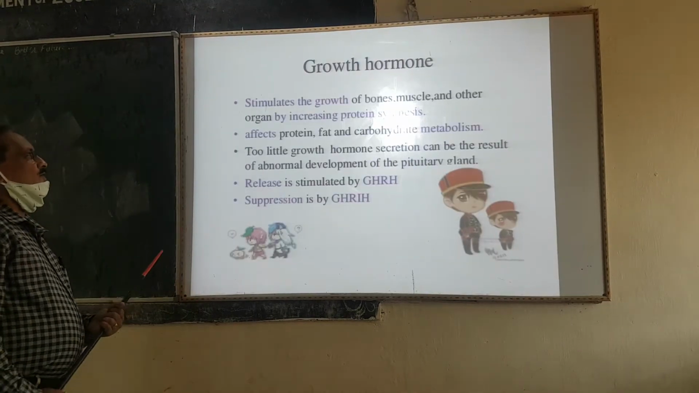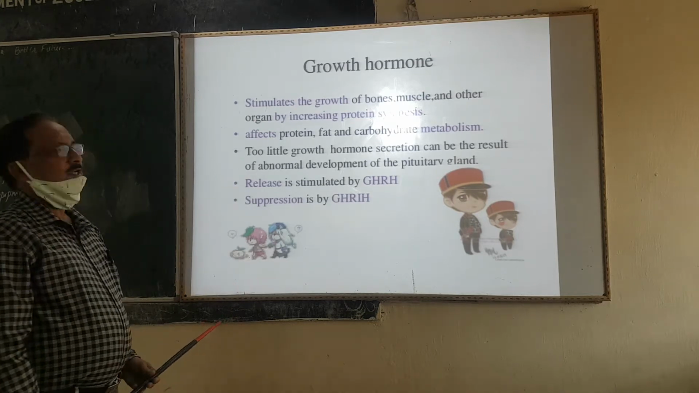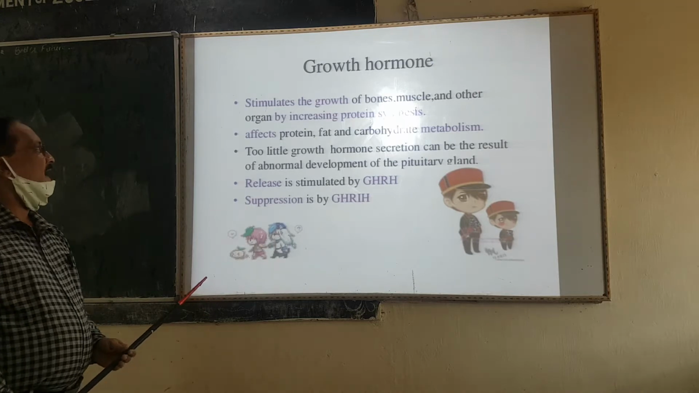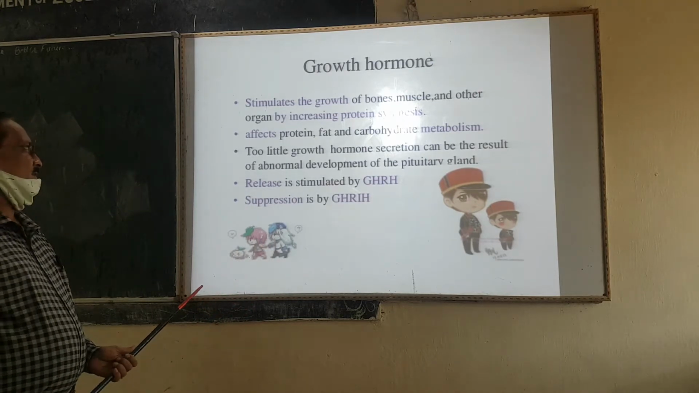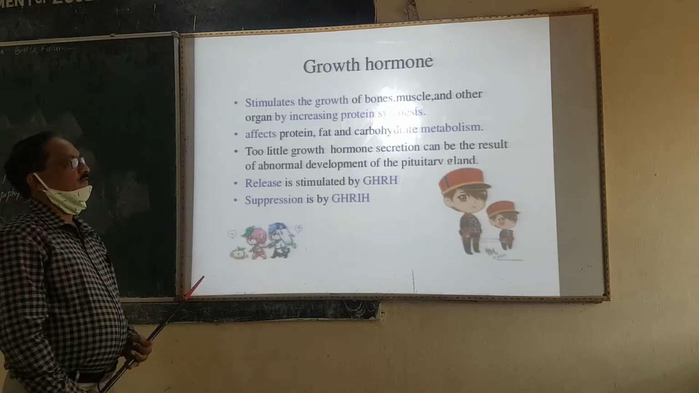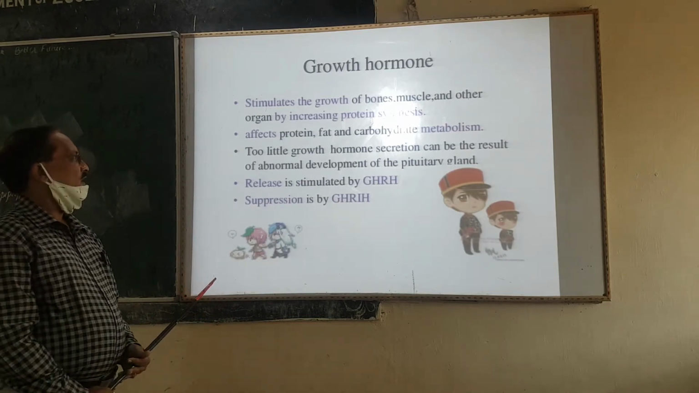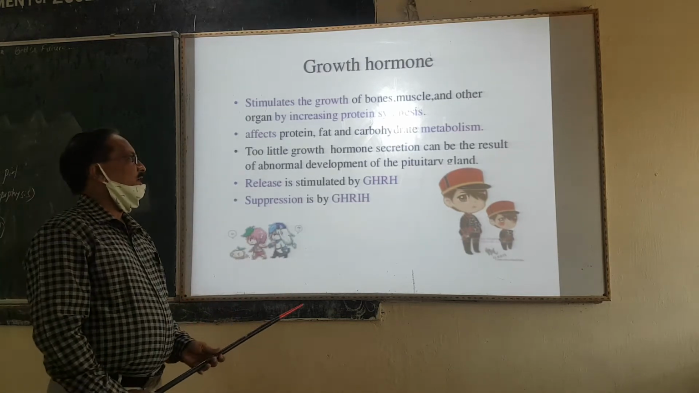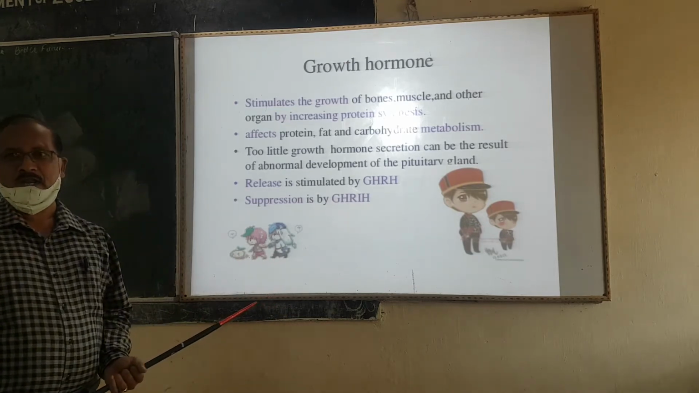The first important hormone is growth hormone. It stimulates the growth of the bones, muscles and other organs by increasing protein synthesis, and protein, fat and carbohydrate metabolism are also influenced by growth hormone. Too little growth hormone secretion can result from abnormal development of the pituitary gland.